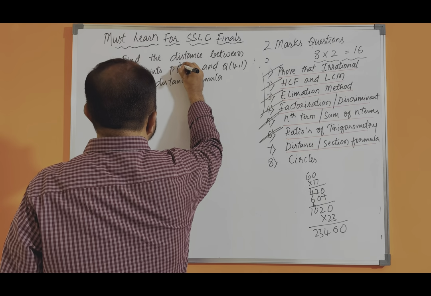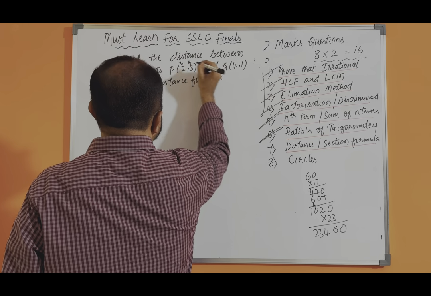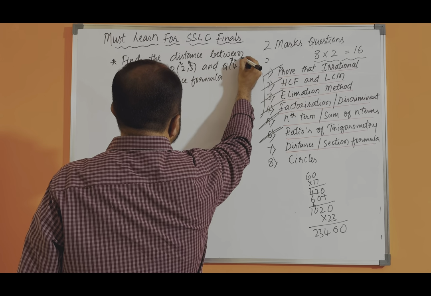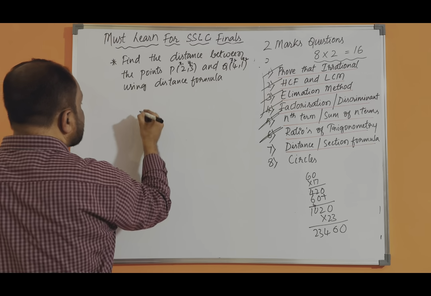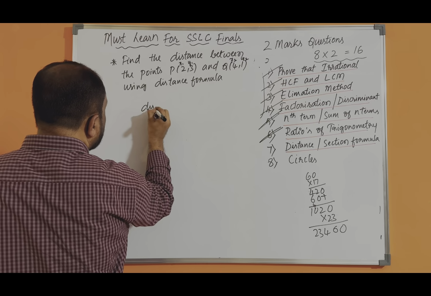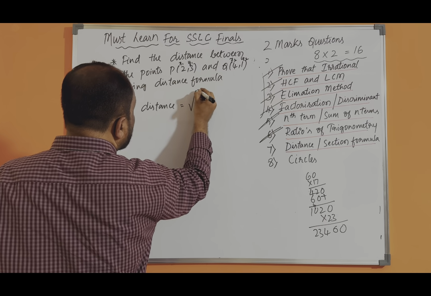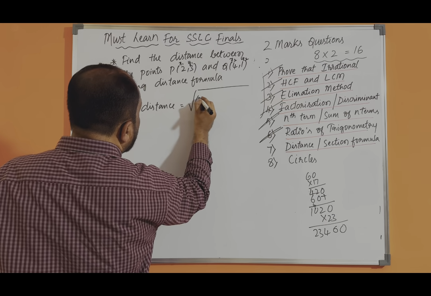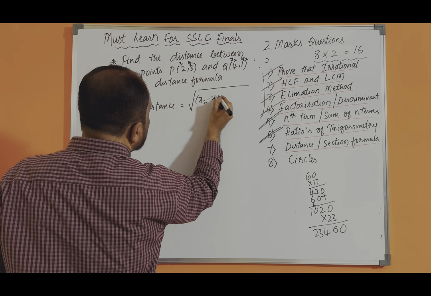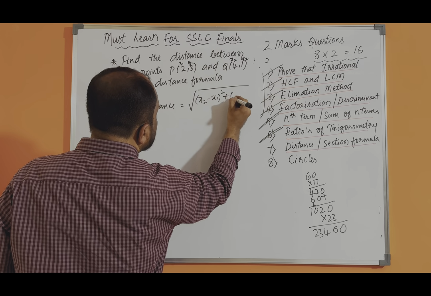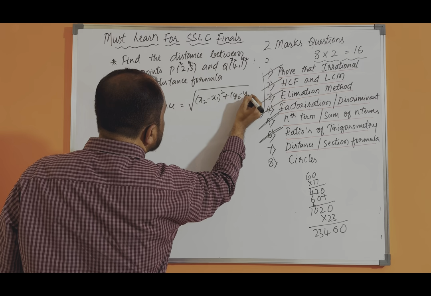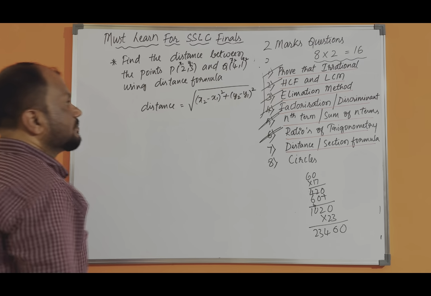So we consider this as x1, this is y1, this is x2 and y2. The distance formula: distance is equal to under root x2 minus x1 whole square plus y2 minus y1 whole square.